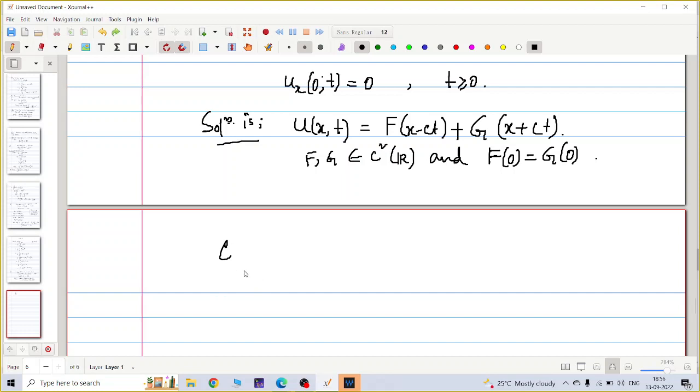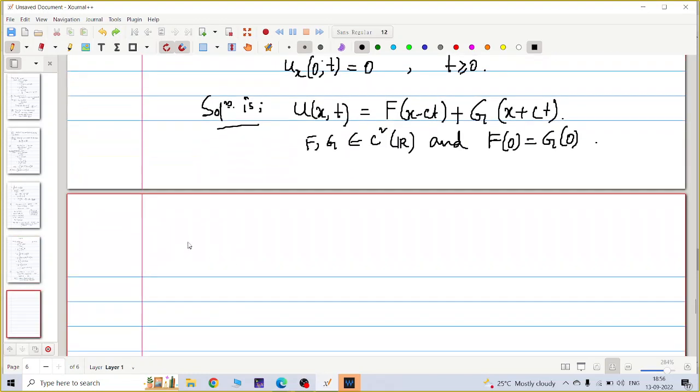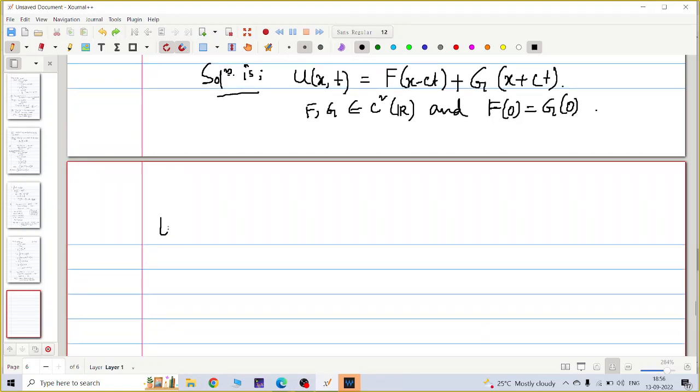It is a function space, C1 and C2. The derivatives of F and G are continuous on R, twice continuously differentiable. Okay.